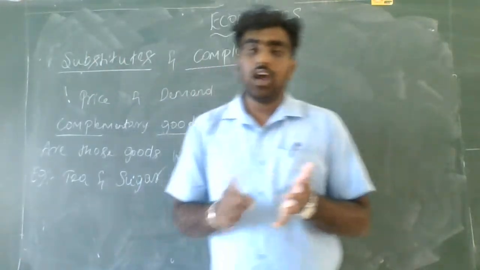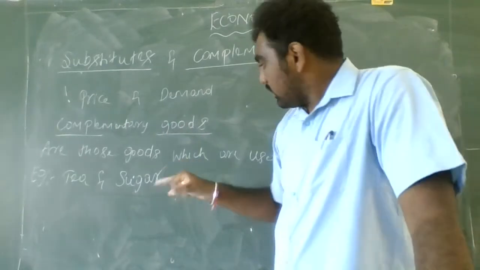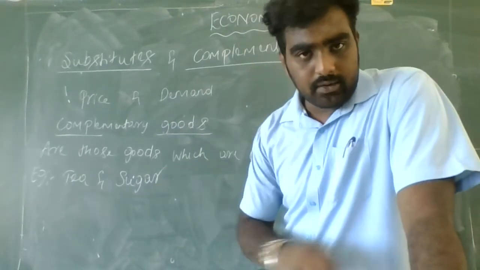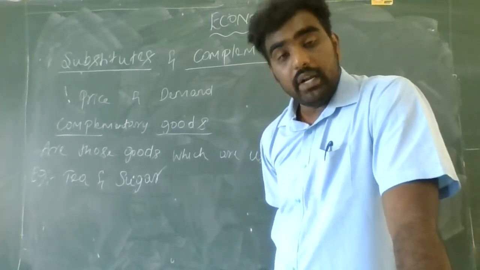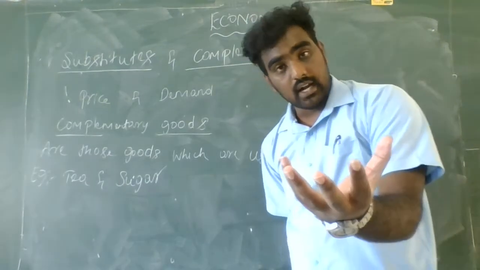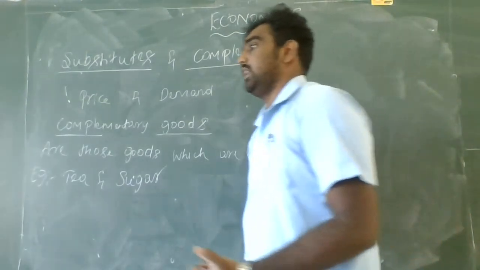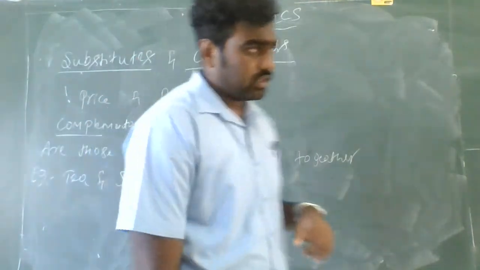Then I will say Horlicks and sugar. These two goods are used together. Next one I can tell petrol and bike. Petrol and bike are also complementary goods. And mixie and jar. They are called complementary goods.